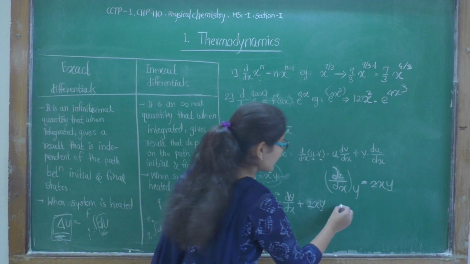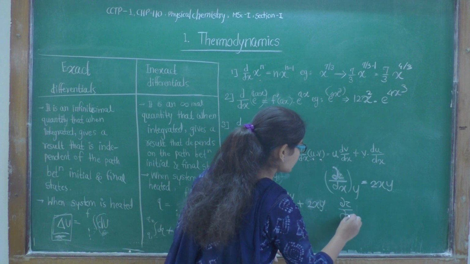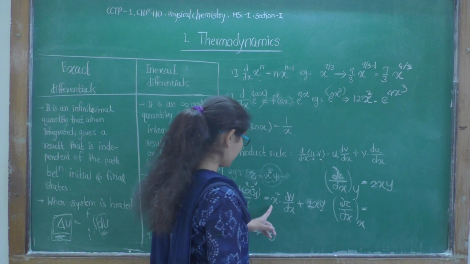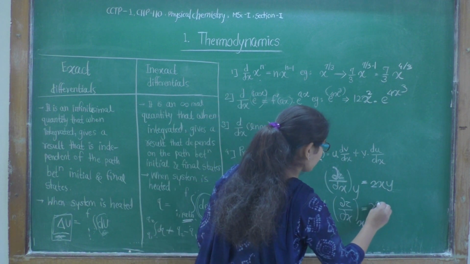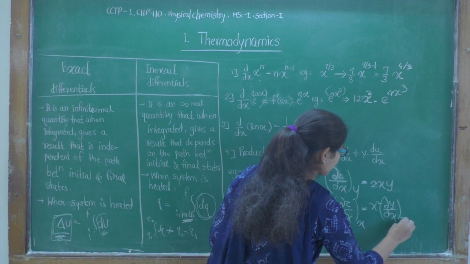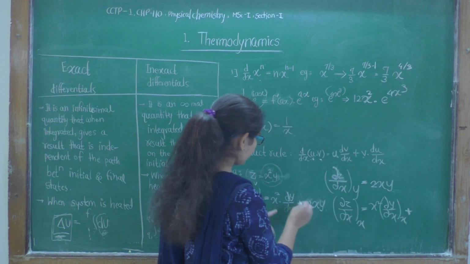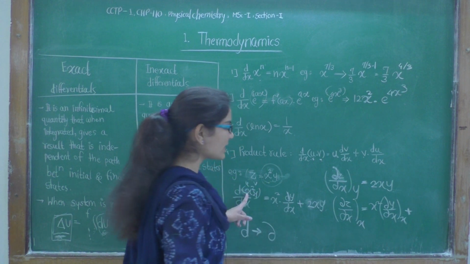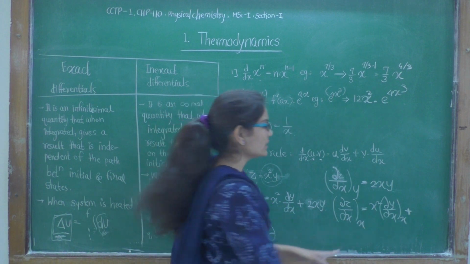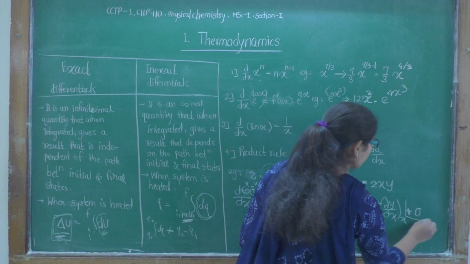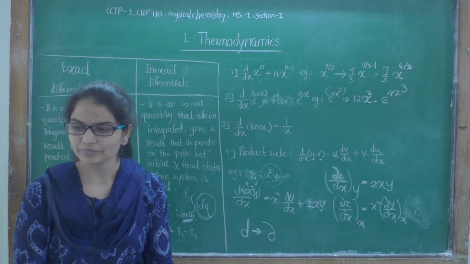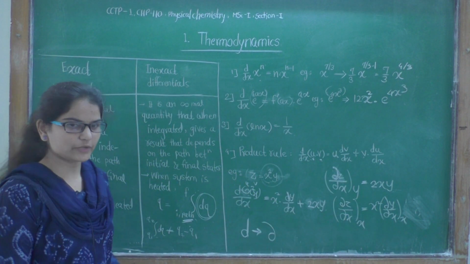And what will happen to partial z by partial y at constant x? It will be x square partial y by partial y at constant x plus the derivative of x square, which will be 0 because x is constant, so it will be equal to only x square. This is called a partial derivative.